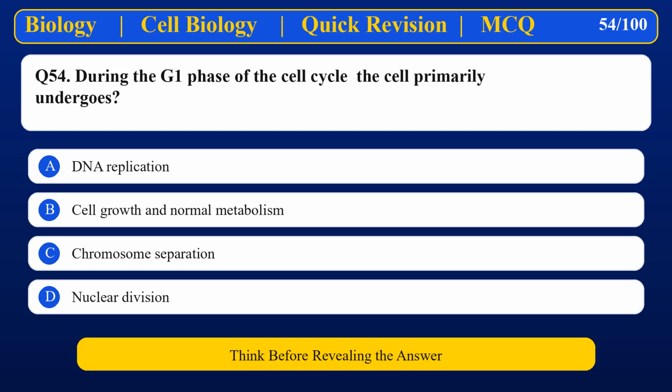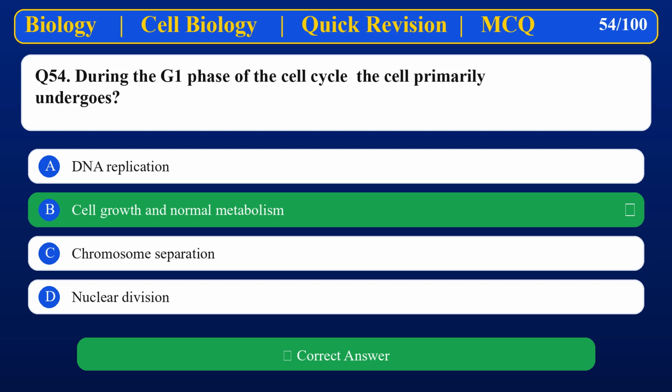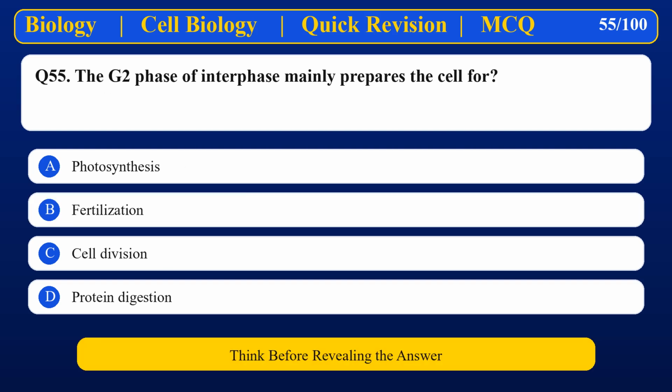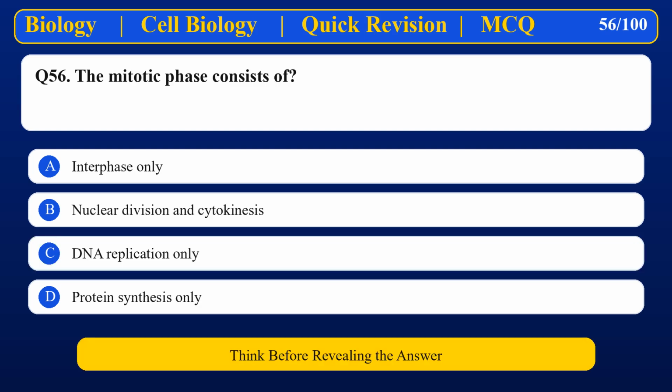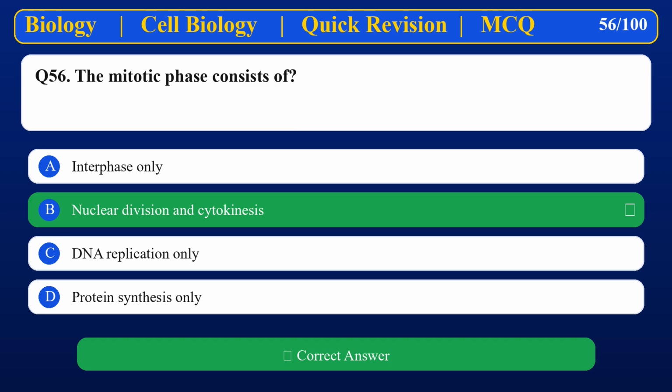During the G1 phase of the cell cycle, the cell primarily undergoes Cell growth and normal metabolism. The G2 phase of interphase mainly prepares the cell for Cell division. The mitotic phase consists of Nuclear division and cytokinesis.